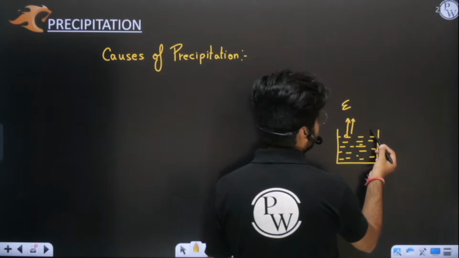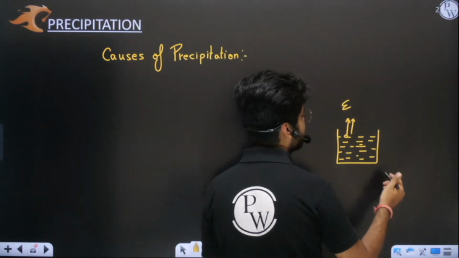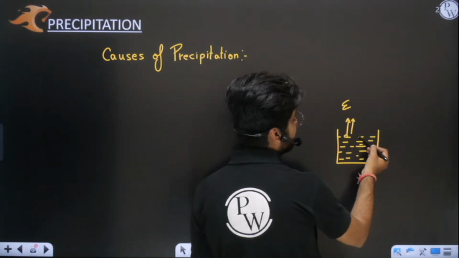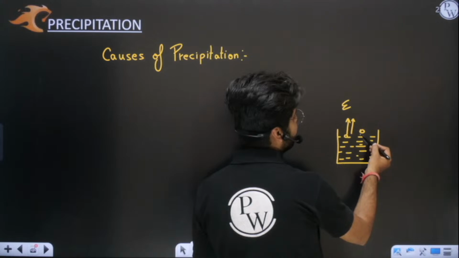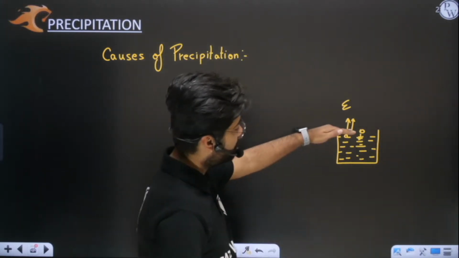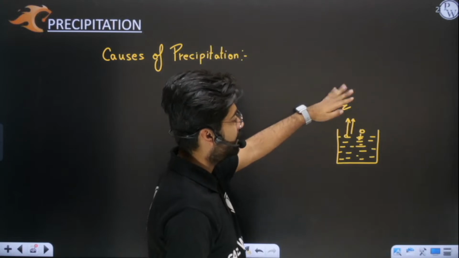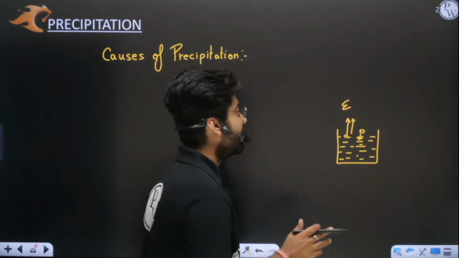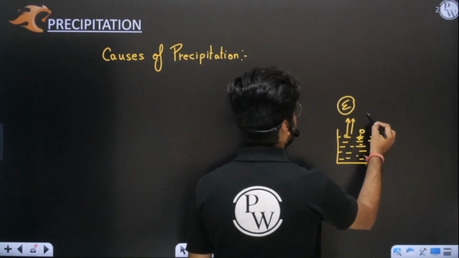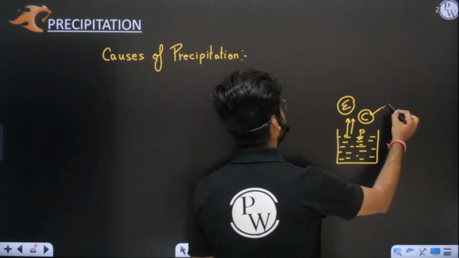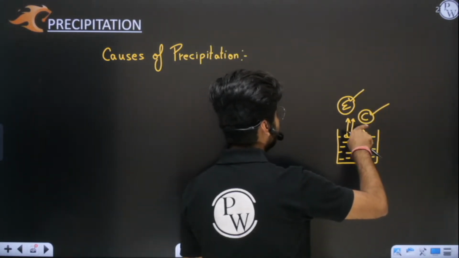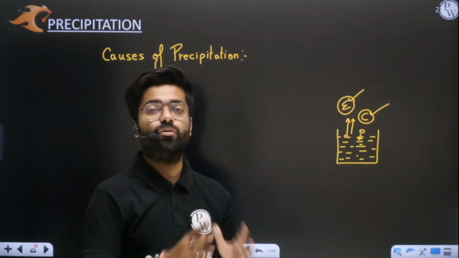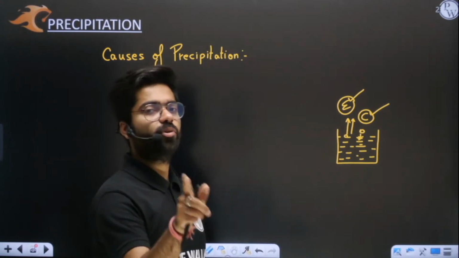Some water vapor molecules or moisture must be roaming here and there near the surface, and when they come near the surface, they will get caught into the surface. So some water will get condensed and some water molecules get evaporated every time. But you need to appreciate that sometimes evaporation is more and condensation is less, and sometimes condensation is more and evaporation is less. So it is a dynamic process. Dynamic means both processes are happening simultaneously each and every time, at all temperatures, at any given time.